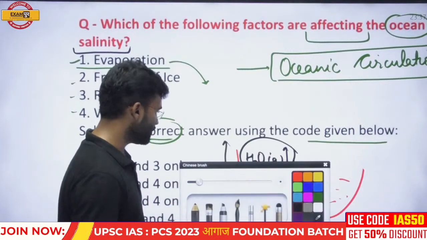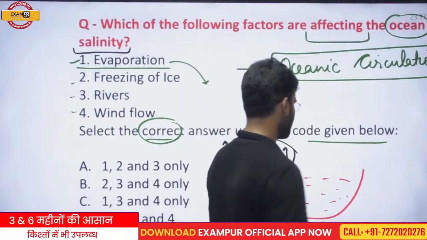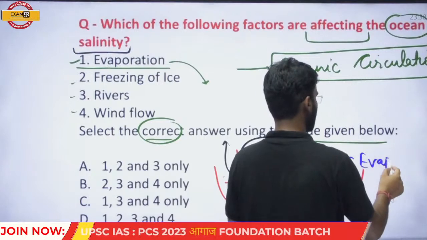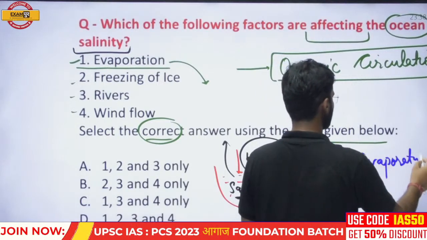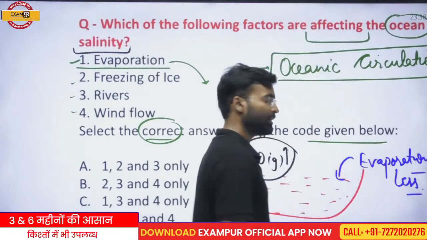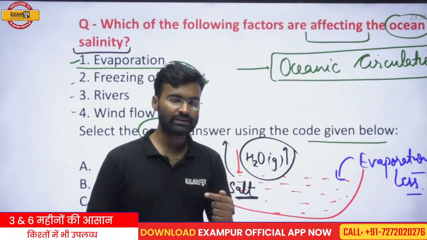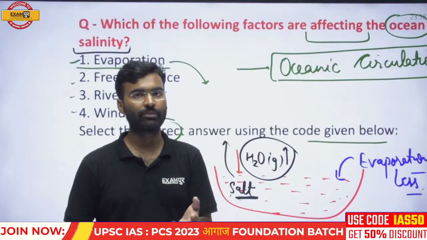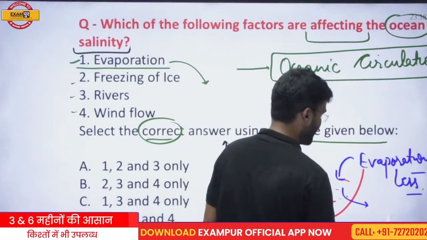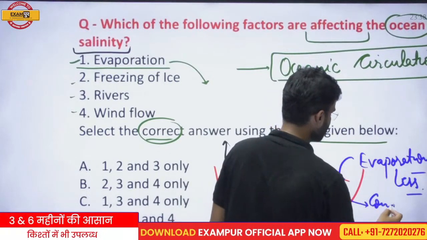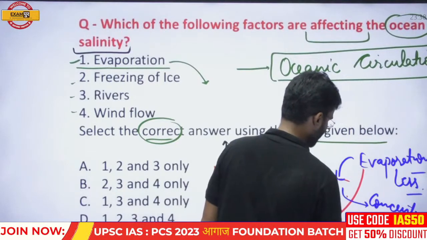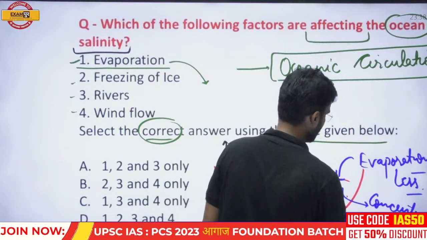And the zone where the evaporation is less, and evaporation is determined by the solar radiation. If the evaporation is less in this zone, that means the rate of water conversion into water vapor is less. So the concentration of the salt is relatively less, and that is why the salinity of this region is relatively low.